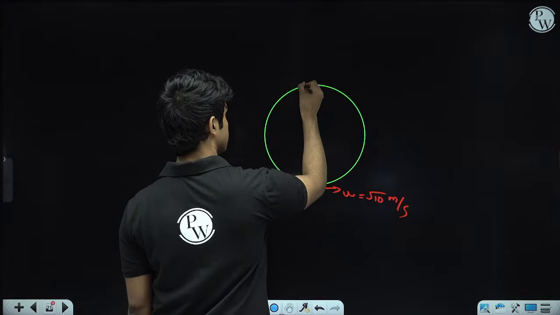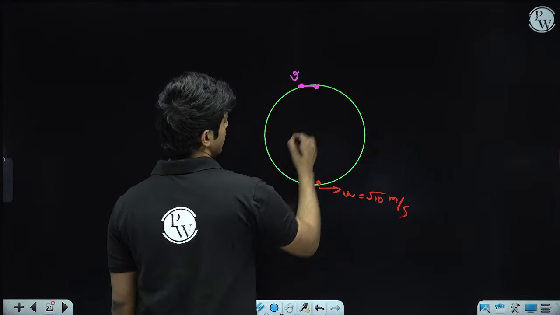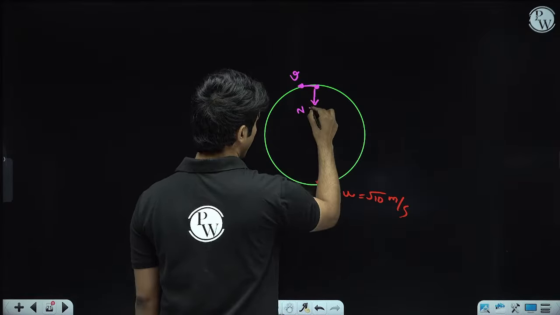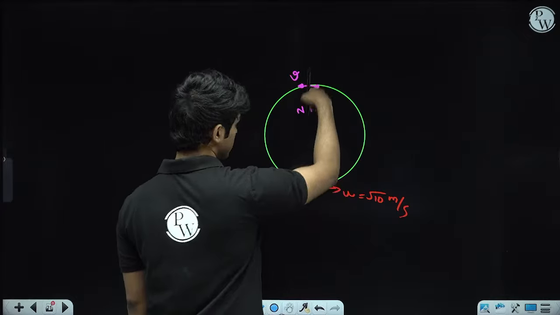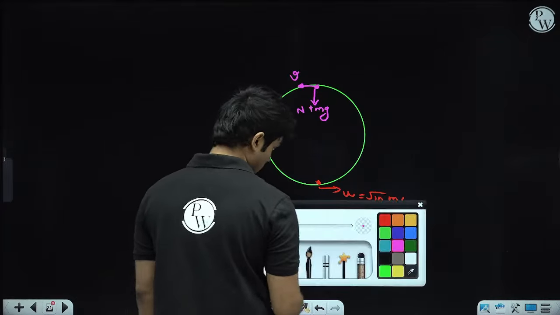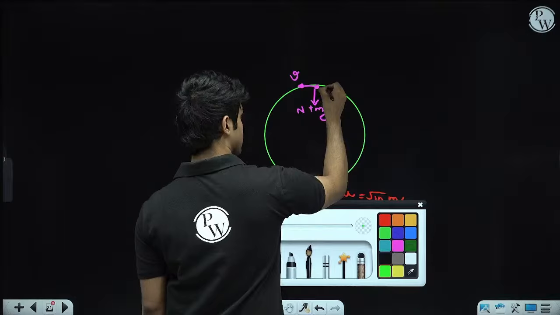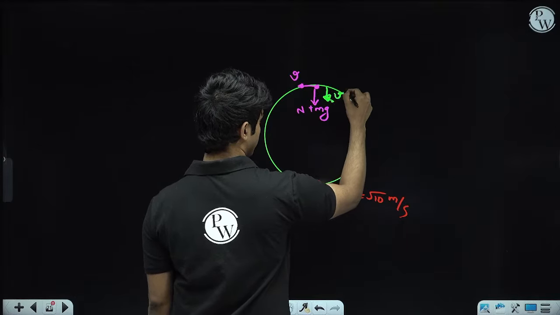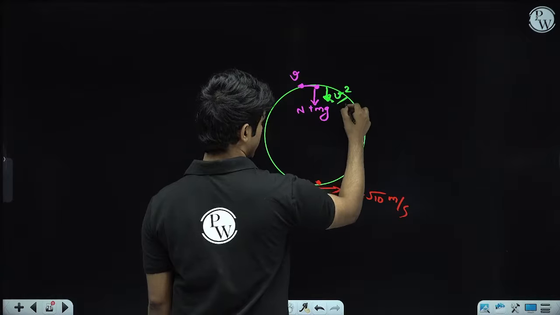Let's say it had some velocity v. What are the forces? There will be normal force from the track and the weight of the ball, mg. This is the net force. What is the acceleration? It's the centripetal acceleration, which is v at the top squared divided by r.